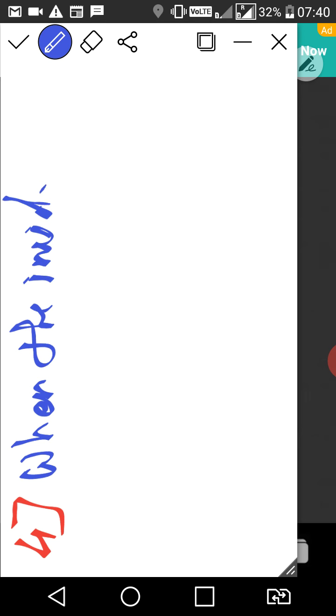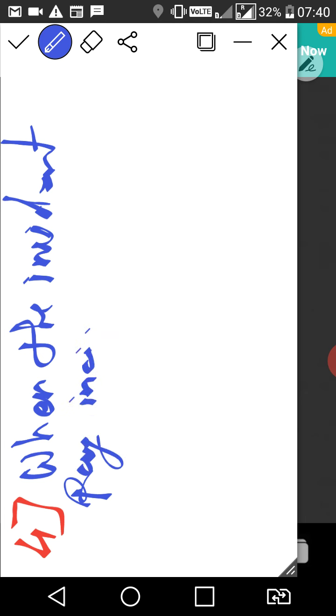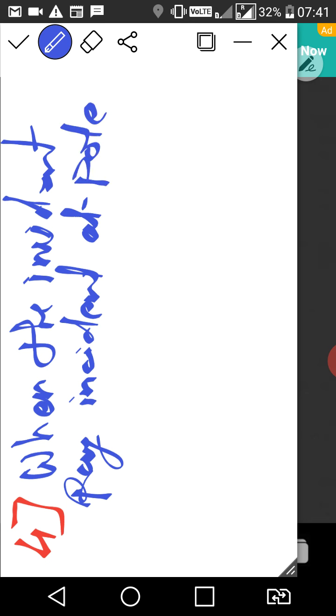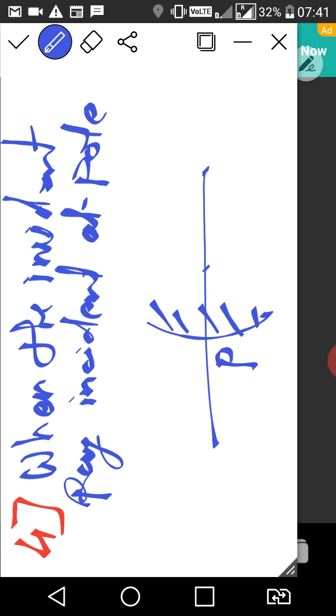Rule number 4. So rule number 4 is common. When the incident ray is incident at the pole, like this class. This is your mirror, P, F, C, right?